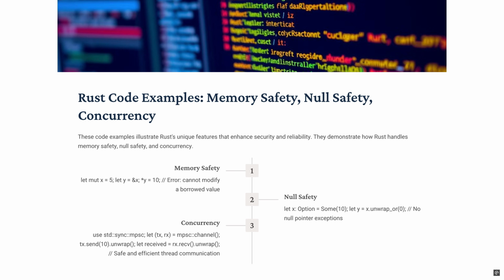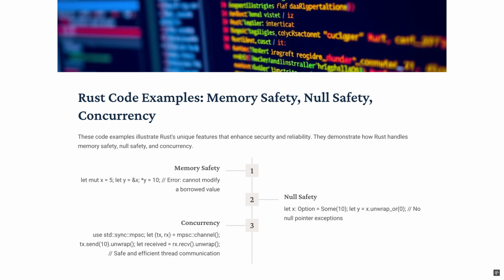And that would be let mut x = 5, then let y = &mut x, and then *y = 10. In this corrected version, let y = &mut x creates a mutable reference to x, and then *y = 10 is allowed because y is a mutable reference, so you can modify the value that it points to.